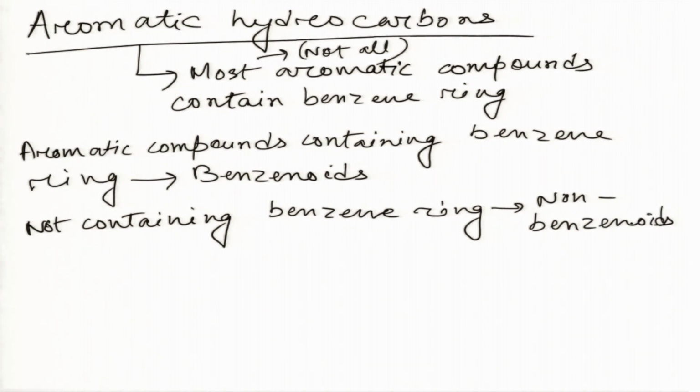Okay. So, aromatic compounds that contain a benzene ring are called benzenoids, and those that do not contain a benzene ring are called non-benzenoids. So, now we will discuss the nomenclature of basic aromatic compounds.